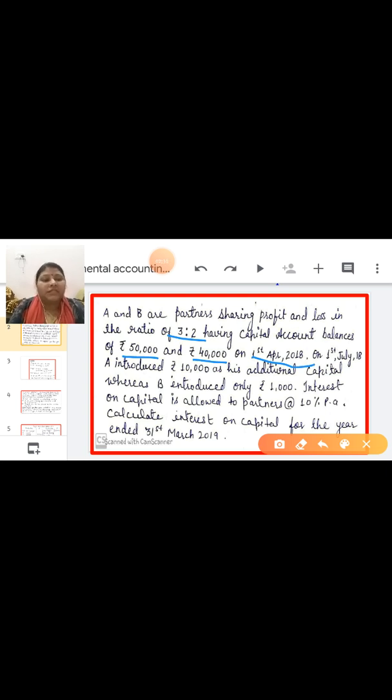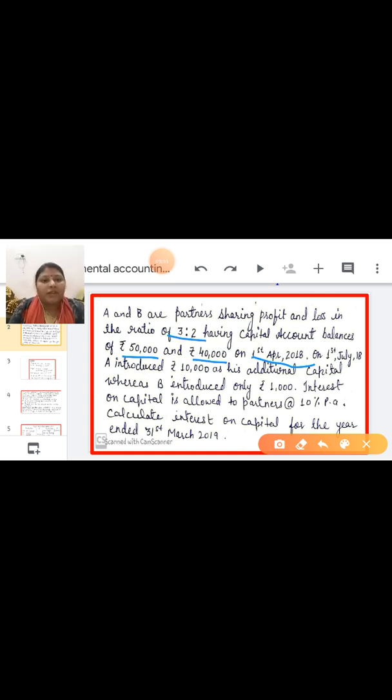It means the business start date, or financial year start, is 1st April 2018. On 1st July 2018, A introduced 10,000 as his additional capital.